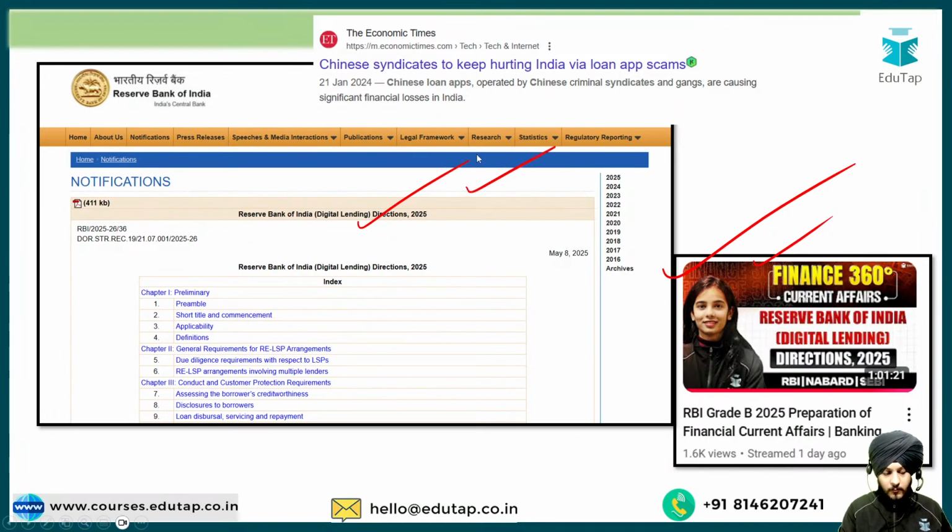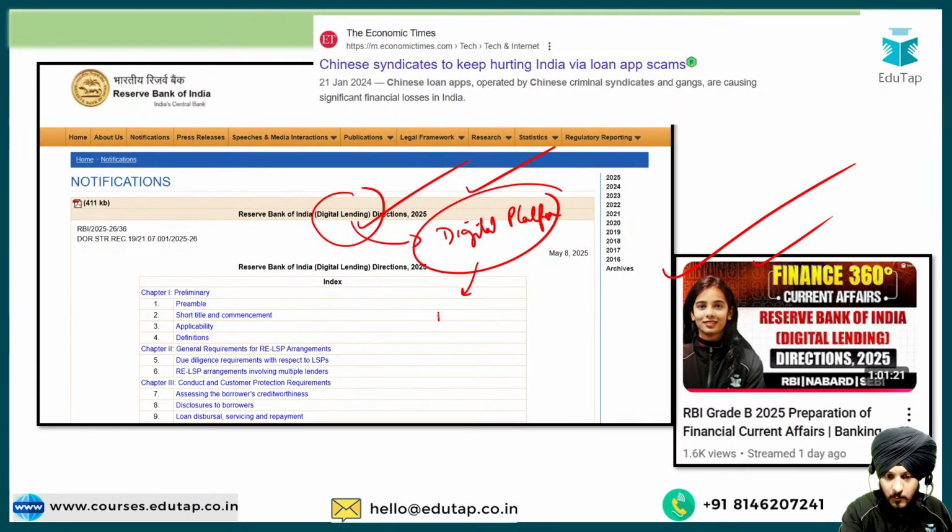Fine. So first of all, what do we mean by digital lending? Digital lending basically means, in very simple language, offering loans through digital platforms. For example, using mobile apps, websites or other different platforms. Now the RBI has released the Digital Lending Directions 2025 because of different types of concerns in this digital lending ecosystem.